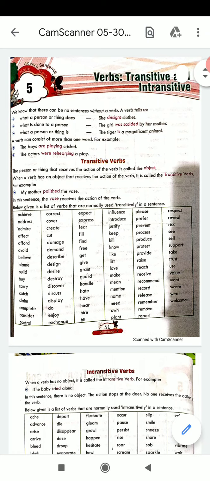Now, like an example has been given to you, my mother polished the vase. Now if it is written my mother polished, then vase is not required, पर vase की ज़रूरत यहाँ पड़ेगी सेंटेंस को कंप्लीट करने के लिए. So it says my mother polished the vase. Vase is an object which is required to complete the sentence. Polished क्या polish किया था? Vase को. Vase is an object. That is why polished will come under transitive verb.